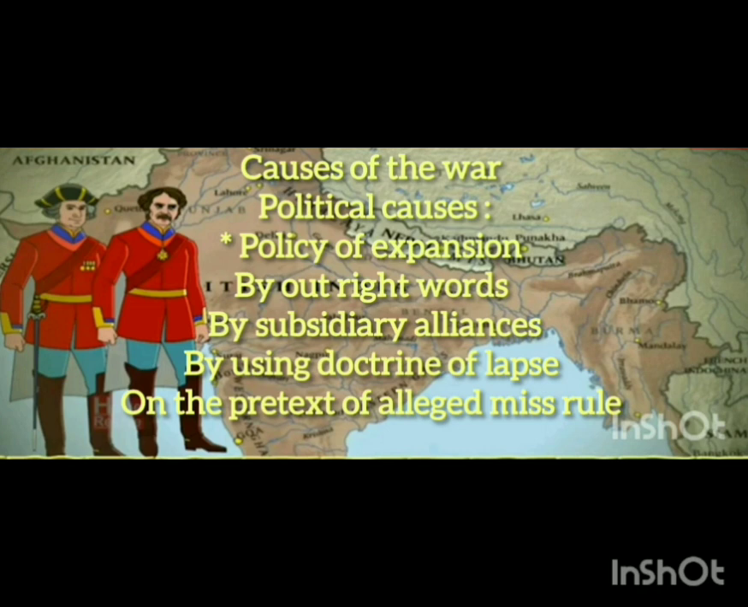The next policy introduced by the Britishers was on the pretext of alleged misrule. It was clearly applied to the Awadh province. The Britishers declared that Awadh was being misgoverned by the Indian rulers.